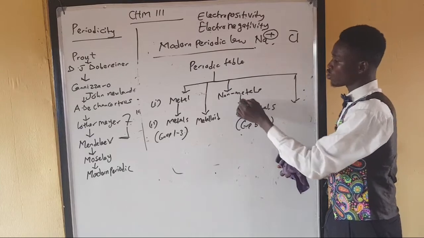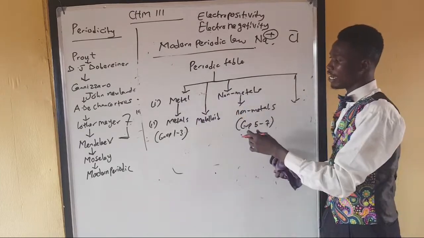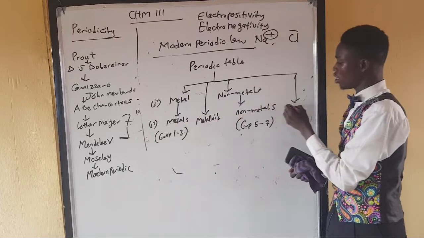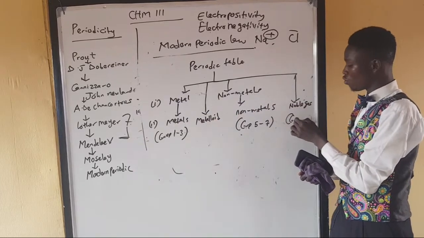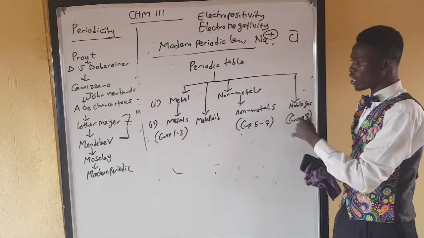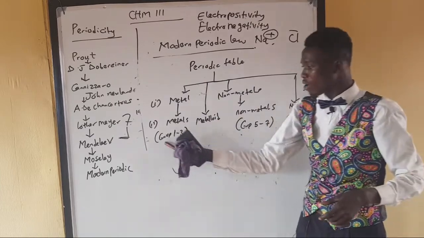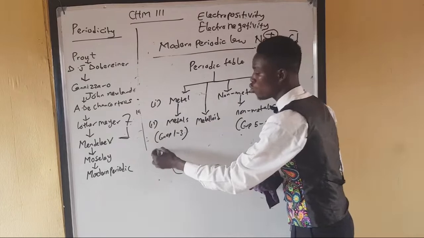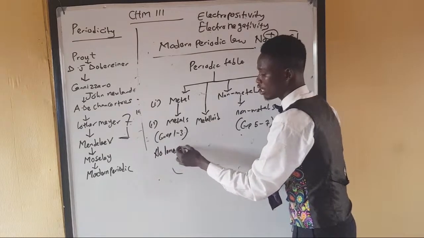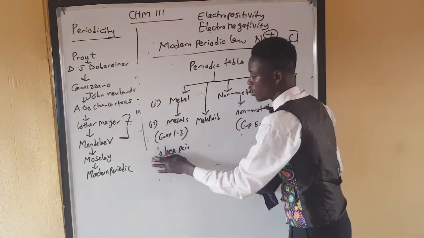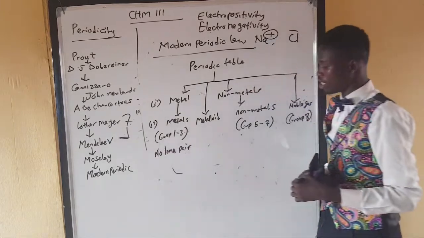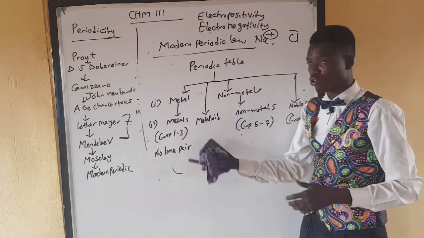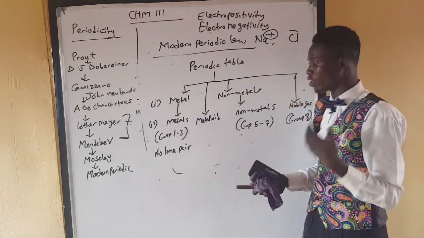Before, it existed as 2, 1, 2, then later on we have 1, 2, 3, then we call this one noble gas. 1, 2, 3, 4. Then noble gases are group 8. Now, let me quickly explain what I mean. That means from group 1 to 3, there's no lone pair. If you configure them, you can go back home and draw the structure of just one element from group 1, 2, and 3.